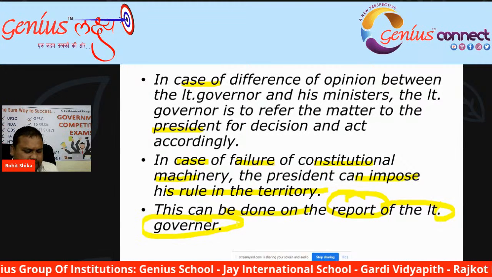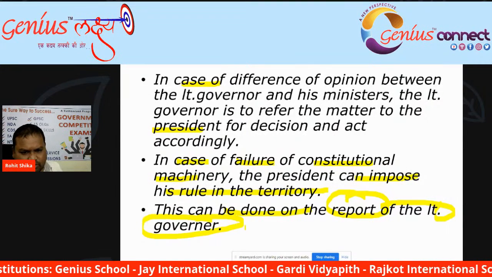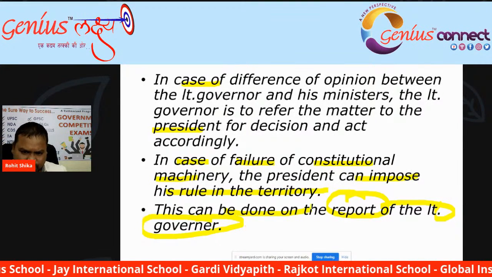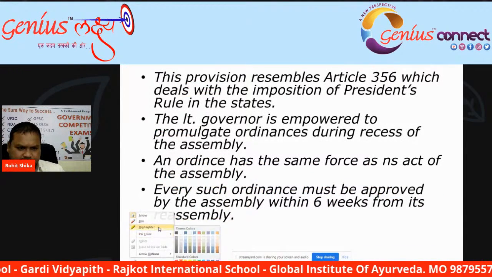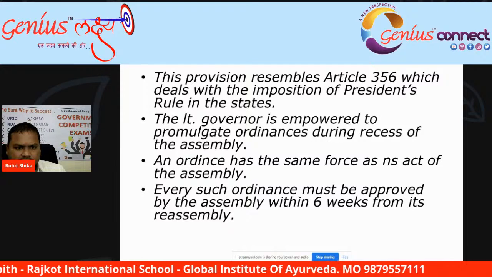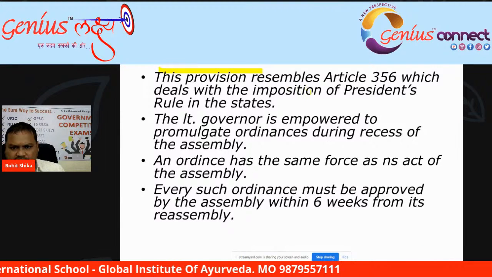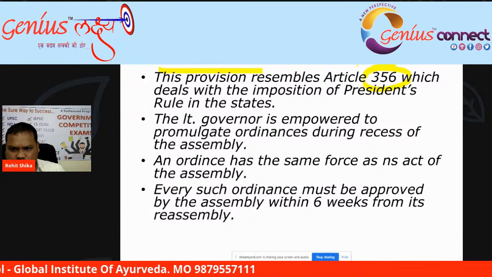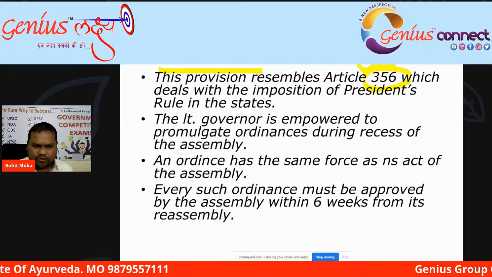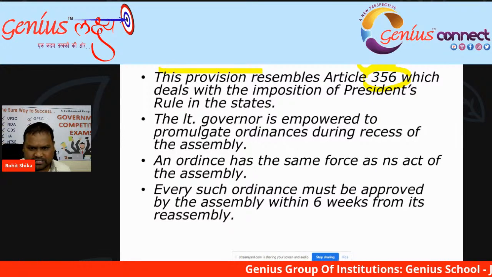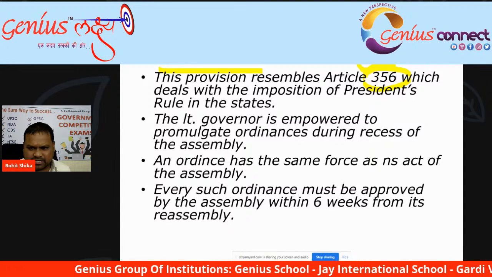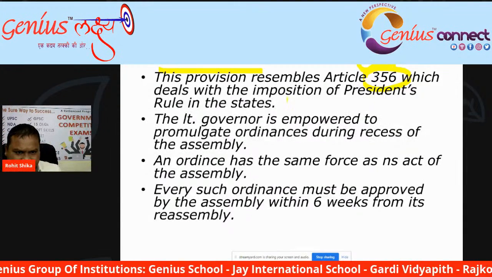The President of India can impose president rule on that particular union territory. This provision is equal to Article 356. We know that Article 356 is about the emergency, and the provision resembles Article 356, which deals with the imposition of president rule in a state.